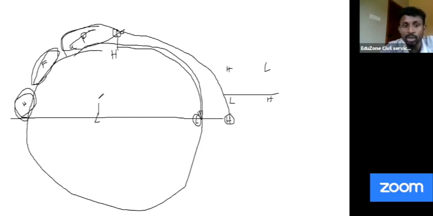Why? Because the wind moving this way gets deflected. So it cannot go up further, and in the meantime it will fall down. So that's why you are getting these cells. If that is clear,